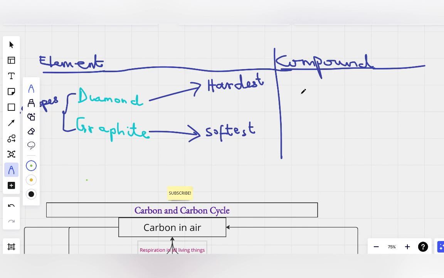Now let's take a look at carbon compounds. There are thousands of carbon compounds in nature, because carbon can react with so many things. It reacts with hydrogen to form methane, and reacts with oxygen to form carbon dioxide. So it can undergo a series of reactions. You find them in living things, in the soil, and in the ocean. In the atmosphere, carbon is in the form of carbon dioxide. In the soil and in the ocean, you have carbon compounds, and so on.